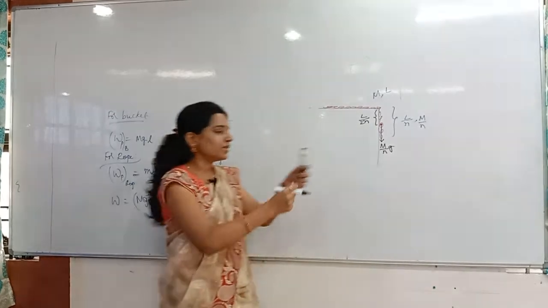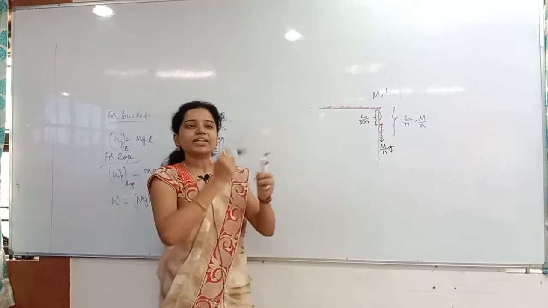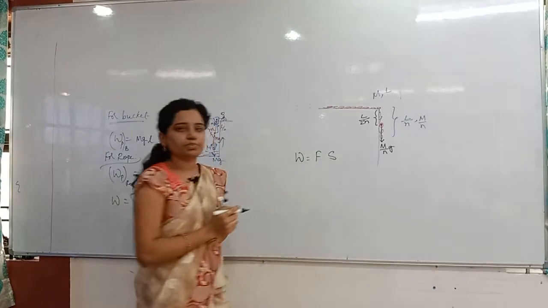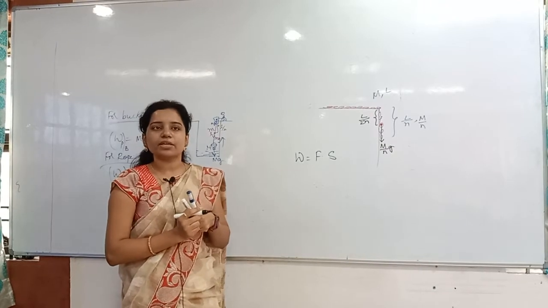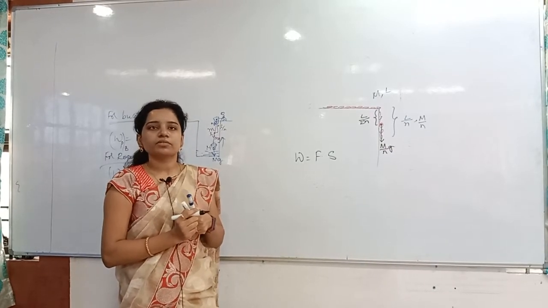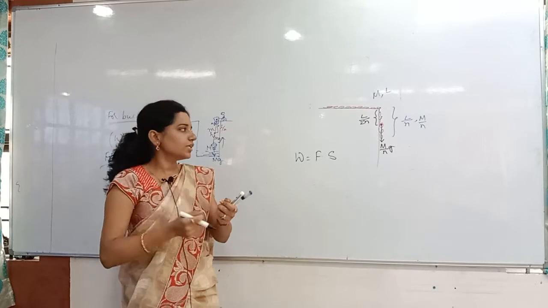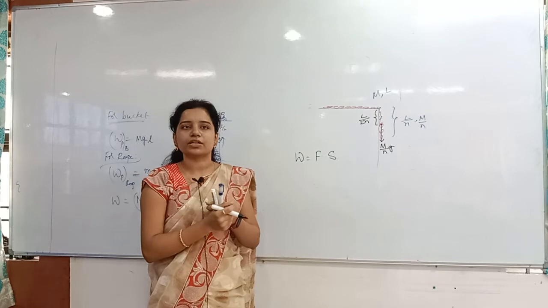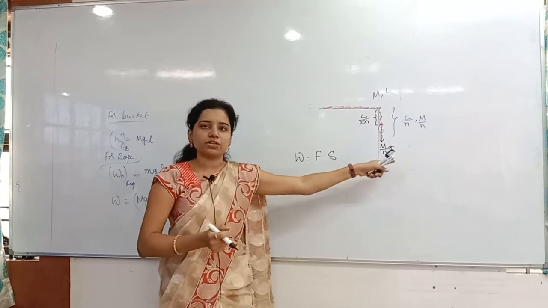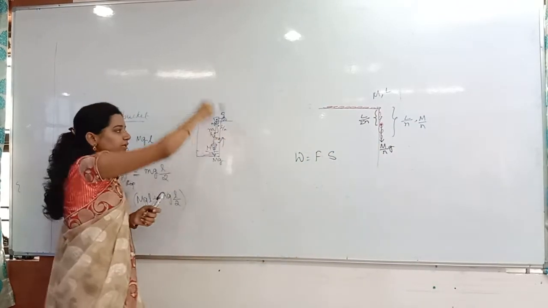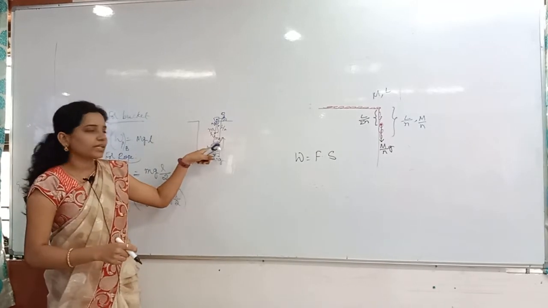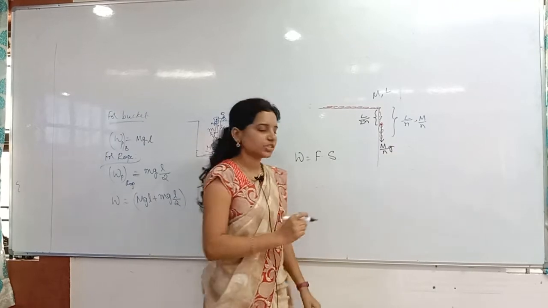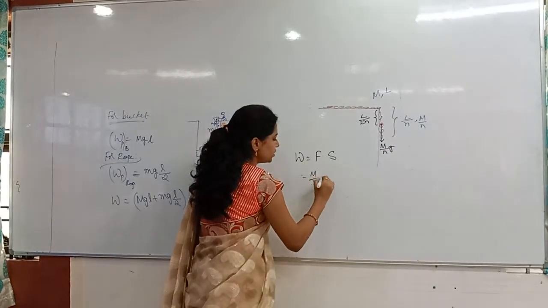I said I will make you note a point also. Whenever you are bringing that in the upward direction, for calculating the work done, what you have to do? Work done is equal to force into displacement. How much force are you applying opposite to gravity? Not about the minus. I am saying how much force you are applying for doing the work. M by n into g only, no? Why are you confusing in that? Here also we are pulling in the upward direction. How much force are you applying? Nothing but mg only, but here m by n into g.